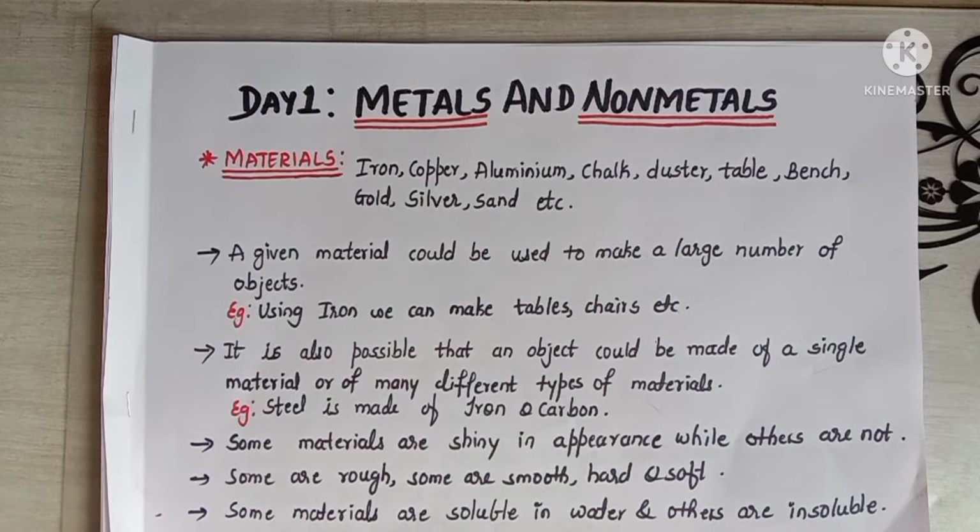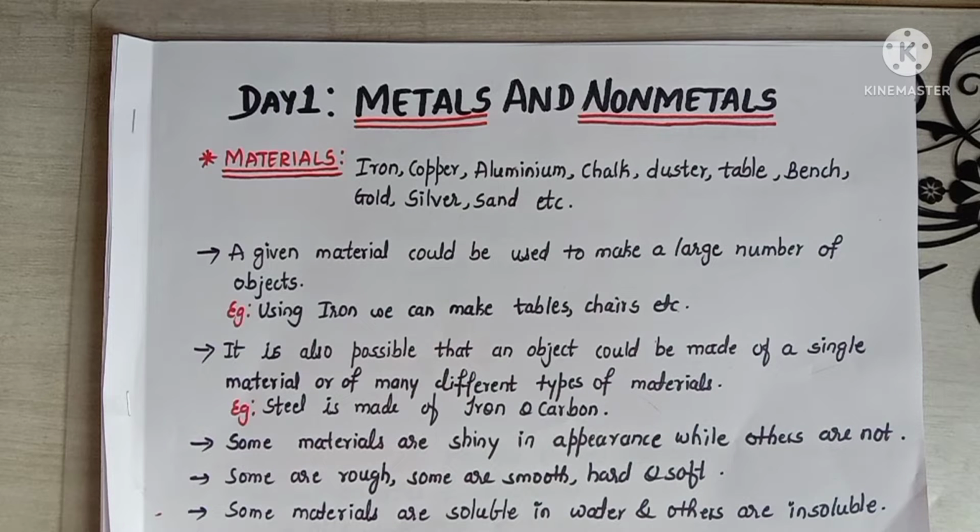It is also possible that an object could be made of a single material or of many different types of materials. For example, as I said before, using iron we can make a table. So here only one material is used, that is iron. So we can say that an object could be made of a single material also. And steel is made of iron and carbon. So here two materials are used to make steel, that is iron and carbon. So we can say that many different types of materials could be used to make objects.